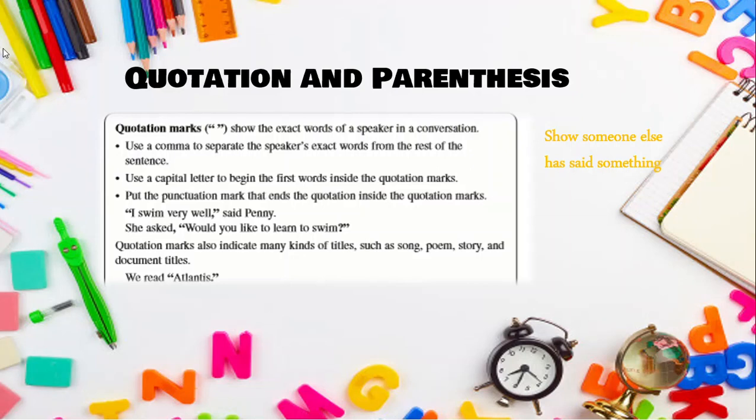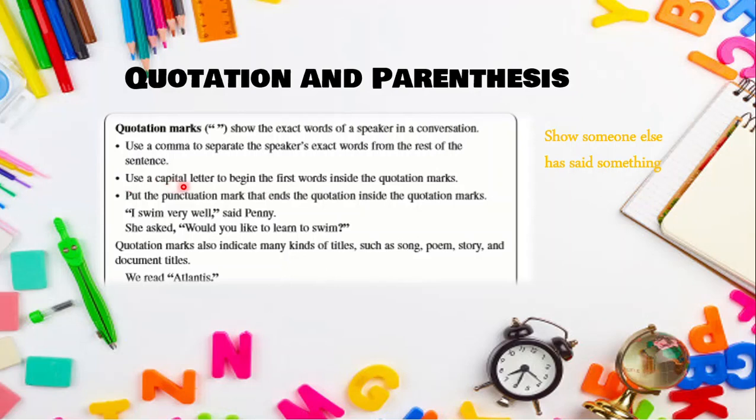Now here they're telling you that a quotation mark shows the exact words of a speaker in a conversation. It tells you what the speaker says. Use a comma to separate the speaker's exact words from the rest of the sentence. You usually use a comma to separate what the speaker said and the rest of the sentence. Now don't worry, I'm gonna further explain what I'm saying. Let me just continue.